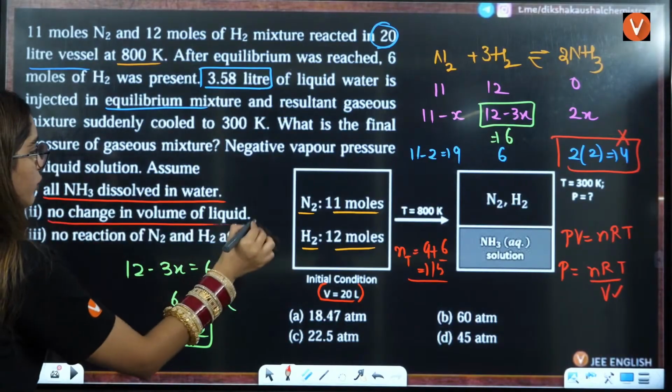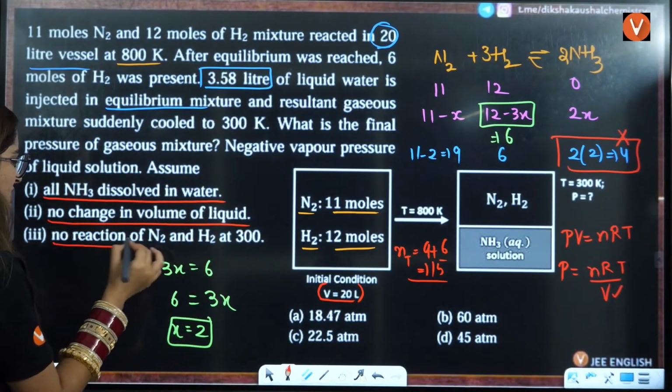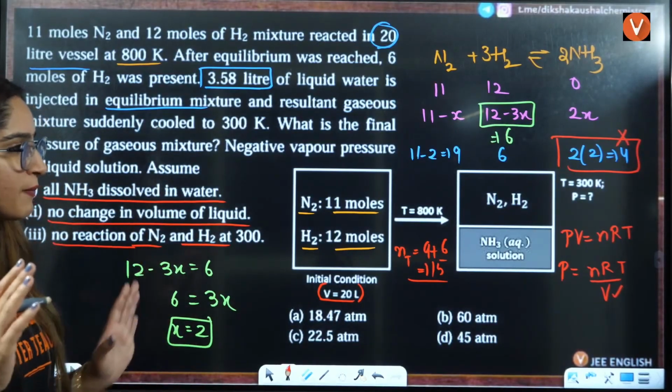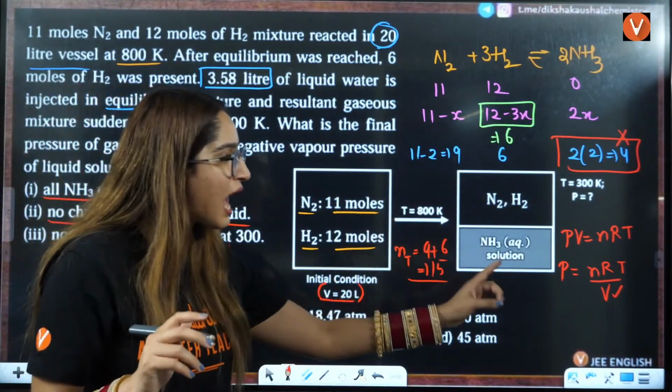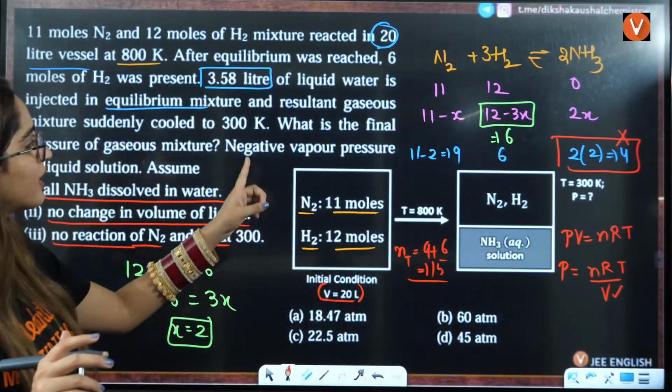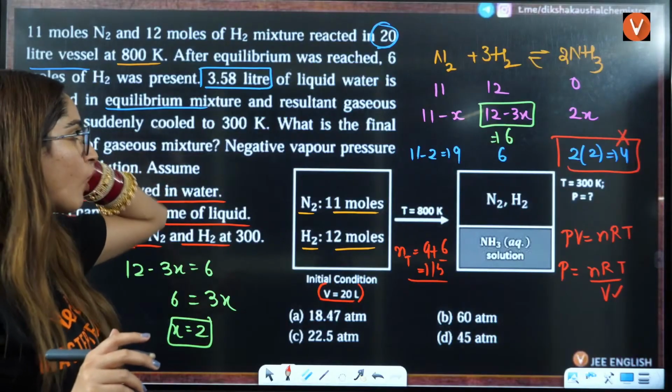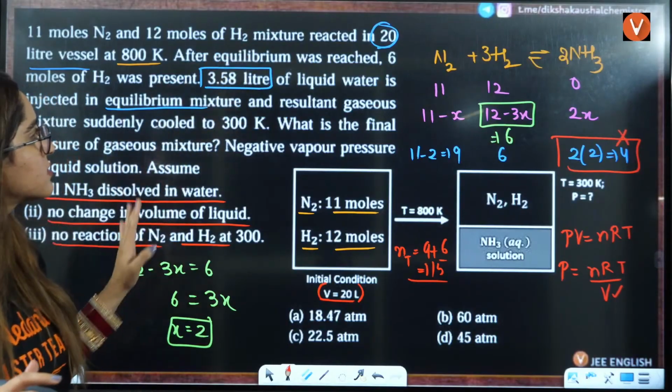No change in the volume of the liquid, no reaction of N2 and H2. That means they are inert, there is no reaction between them. So the number of moles you can know, and the temperature is already given to you: cooled to 300. The volume we can also calculate, 20 minus 3.58.